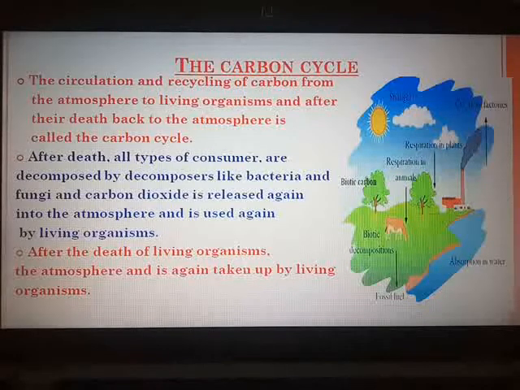Next is about the oxygen cycle. Now the equilibrium, the balance of the oxygen and carbon dioxide gases in the atmosphere, is maintained only and only by the green plants, because only the green plants are the living organisms which give oxygen. Now you have heard in the pandemic, oxygen cylinders you have to purchase.